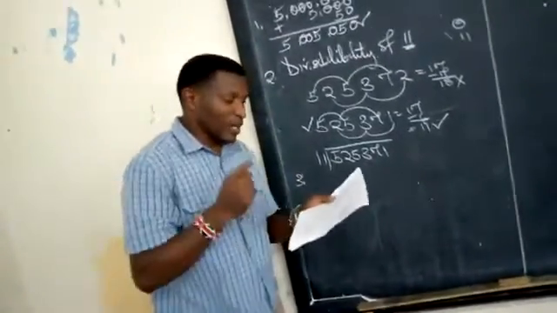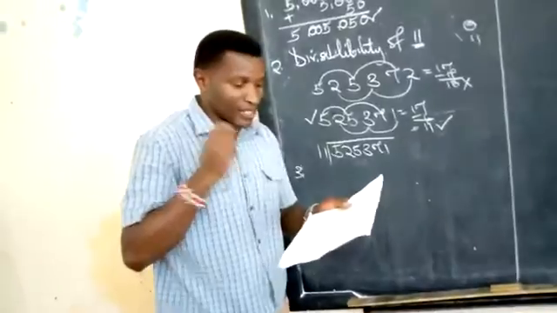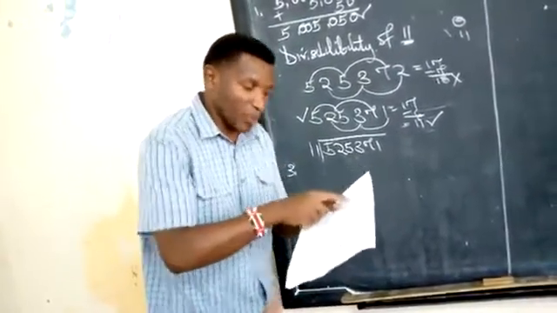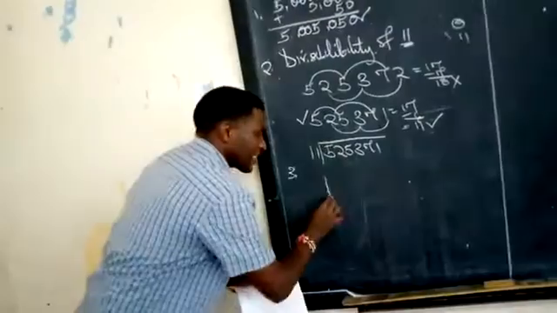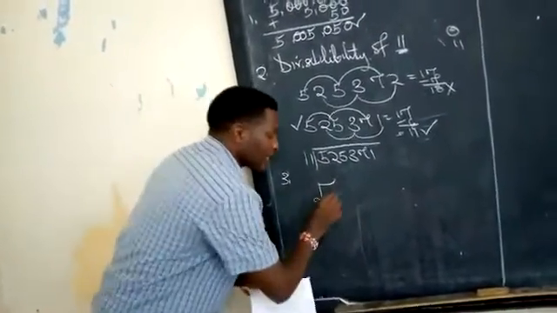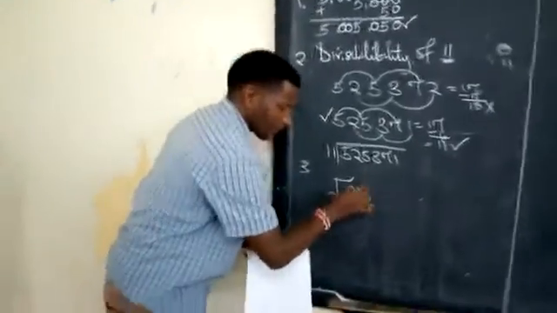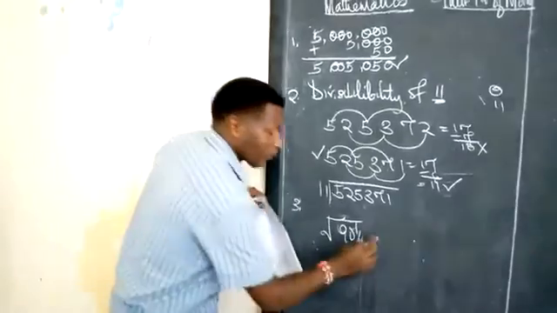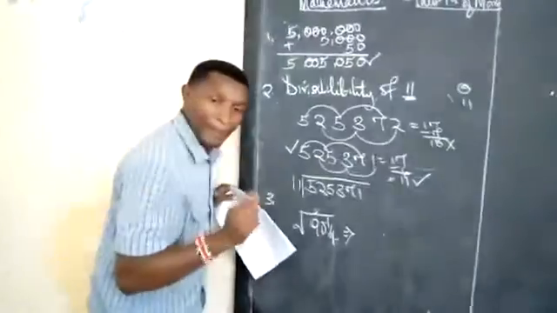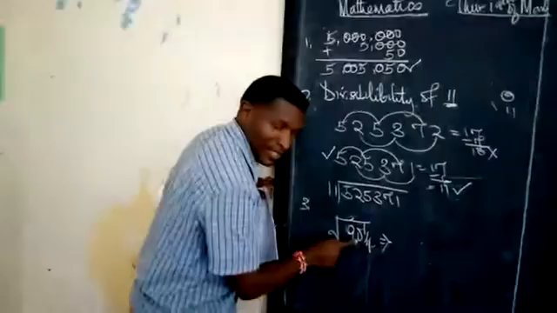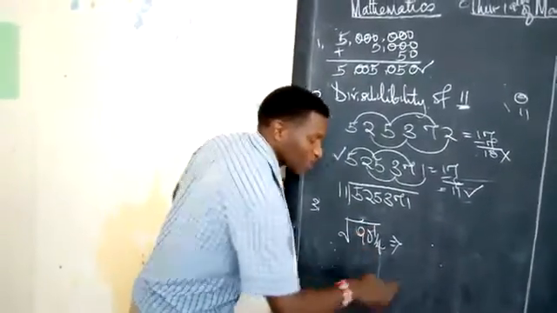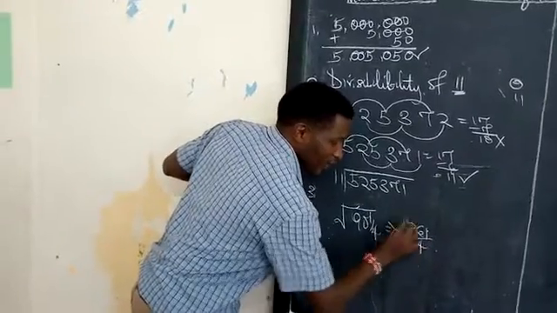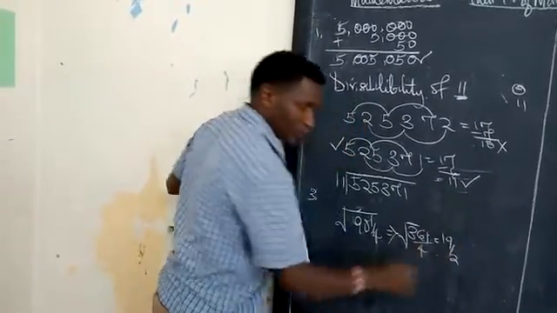Question 3 required you to get the square root of a number. What is twice the square root? The keyword here is twice and the square root. So you first get the square root of the number given, which is 90 and a quarter. You cannot get the square root when this number is in mixed fraction. You first change this number to what we call improper fraction. 4 times 90 gives you 360 plus 1 gives you 361 over 4. The square root of this one should be 19 over 2.